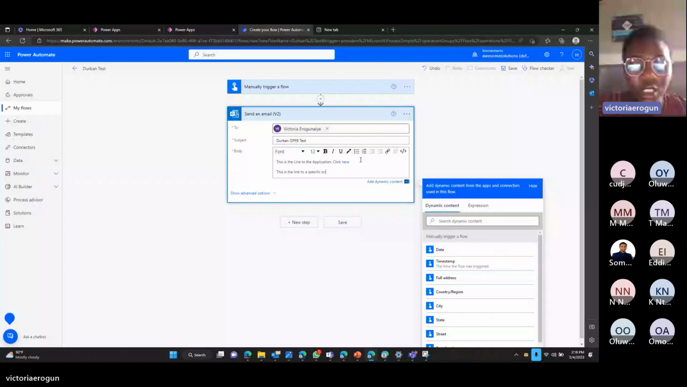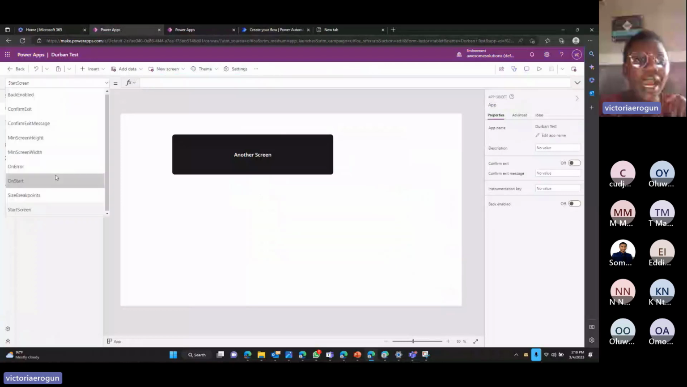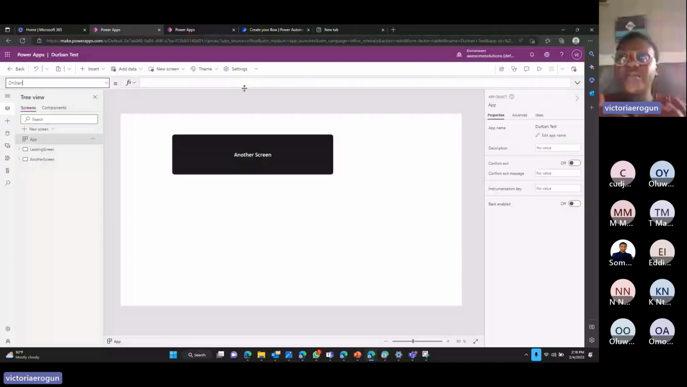Now, to be able to achieve this, we'll have to go back to our application. On the start of your application, that's where your application is going to start from. You'd say if the parameter that is coming from Power Automate is the specific name of the screen, take me to this screen. And it's as simple as that.